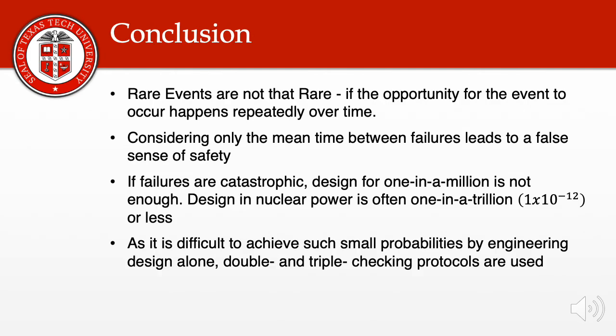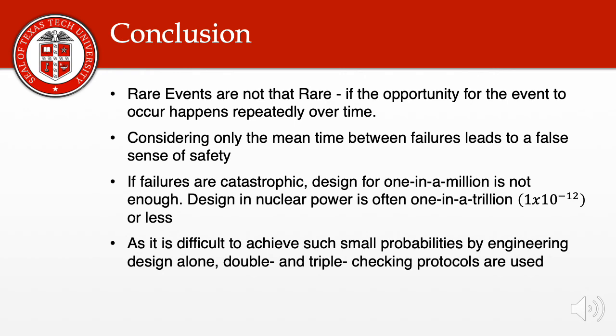In conclusion, rare events are not that rare if the opportunity for the event to occur happens repeatedly over time. Considering only the mean time between failures may lead to a false sense of security. Rather, one should evaluate the probability of failure using the cumulative distribution function.